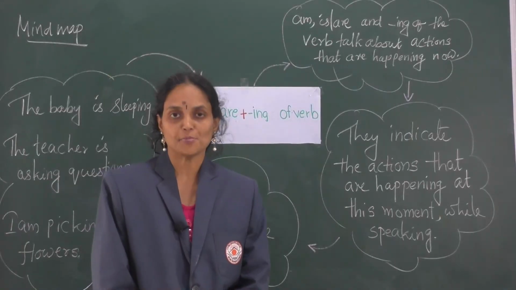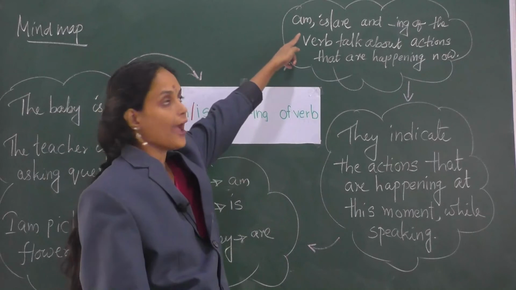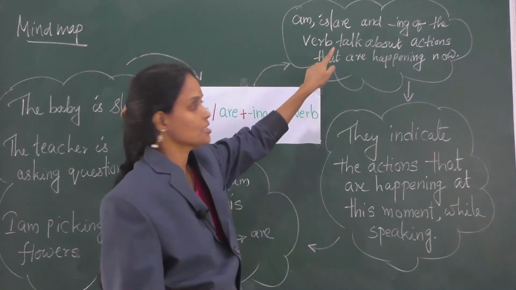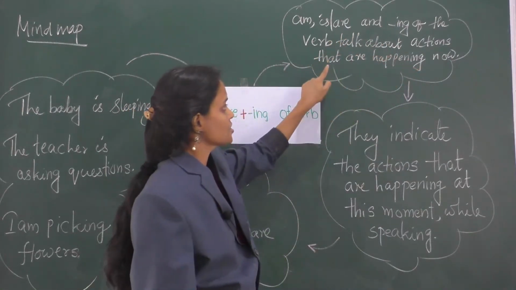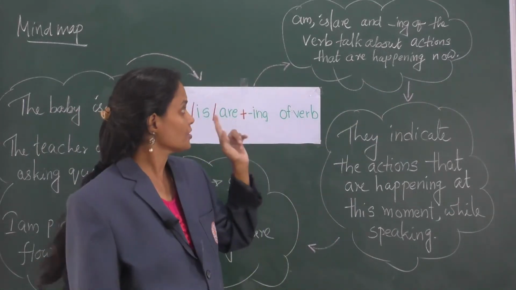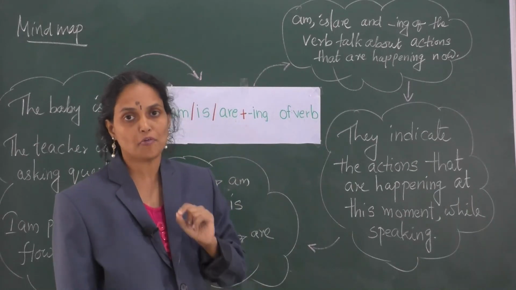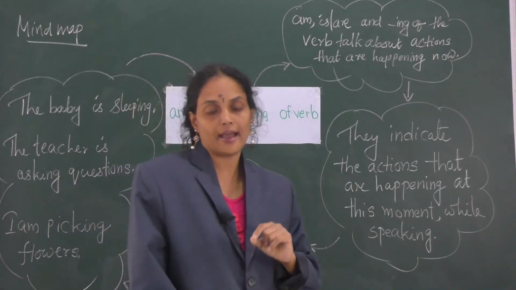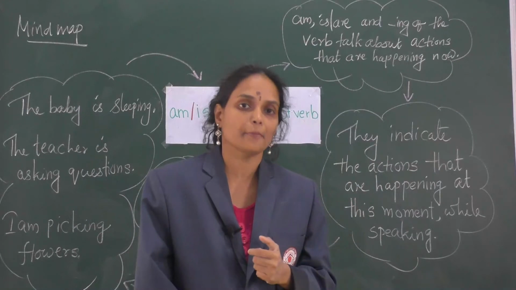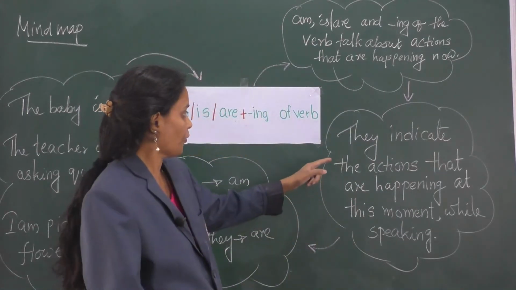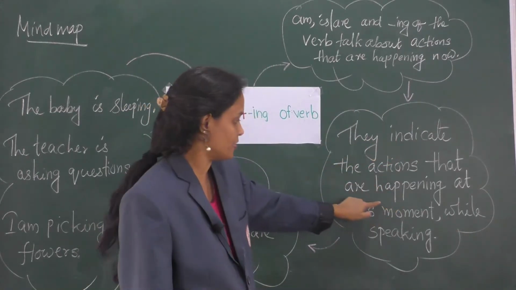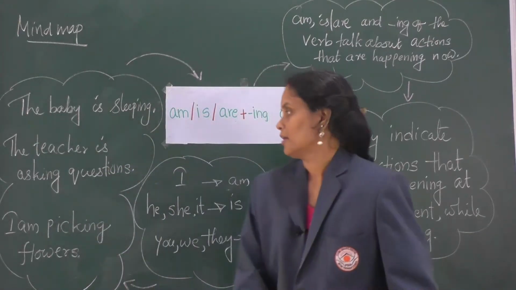Here is the mind map of the lesson. Am, is, are, and ing of the verb talk about actions that are happening now. The auxiliary verbs am, is, are, and the ing form of the verb indicate that an action is going on at present, right now while speaking about it. Second point, they indicate the actions that are happening at this moment while speaking. Next,